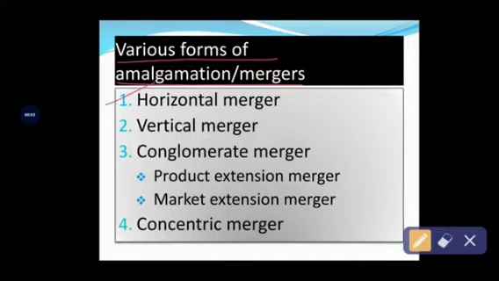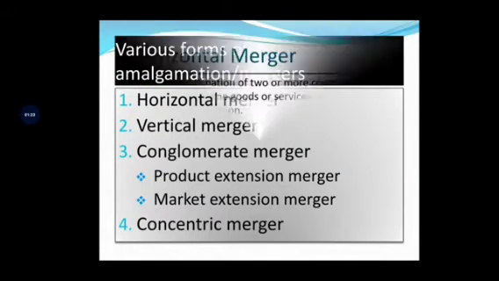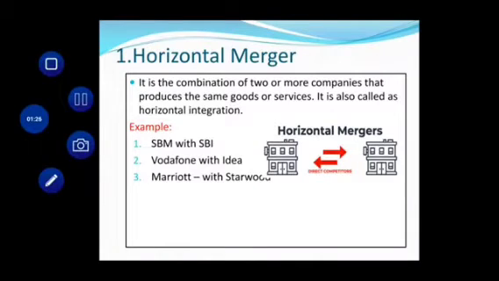First under that is horizontal merger, second is vertical merger, and third is conglomeration merger. Conglomeration merger can be further classified into two types: one is product extension merger and another is market extension merger. Then the last form of amalgamation merger is concentric merger. We will discuss one by one. Under that, first one, horizontal merger.